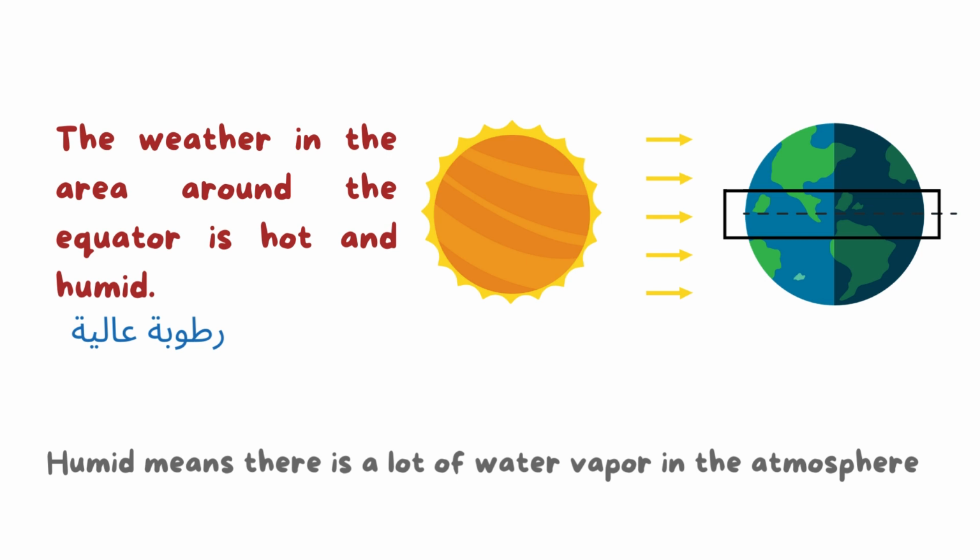So this is an area with a hot and humid climate. What is the meaning of humid? It means there is a lot of water vapor in the atmosphere. This is humid. So the weather in the area around the equator is very hot and humid. You know the reason: there is a large amount of solar energy, of heat, that reaches this area.